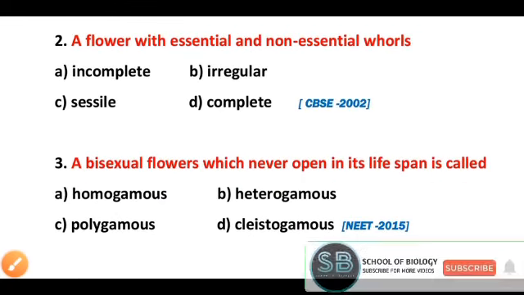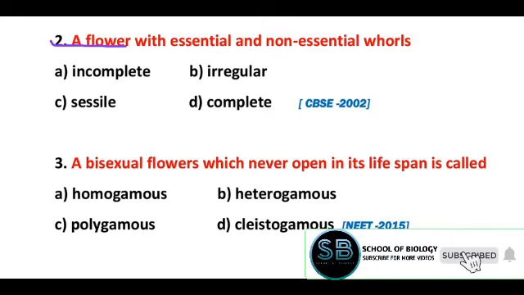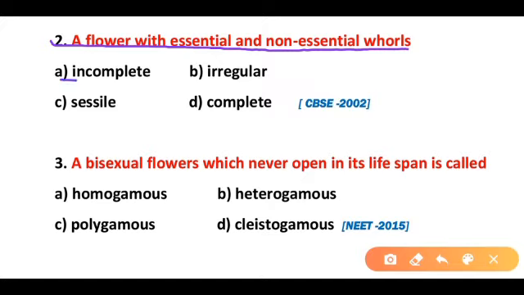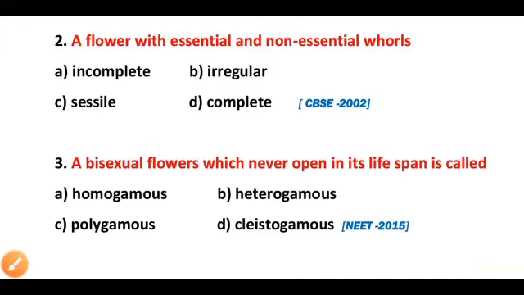Question number 2. A flower with essential and non-essential whorl is called incomplete, irregular flower, sessile, complete flower. So correct answer is option D. A flower with essential as well as non-essential whorl is known as complete flower.